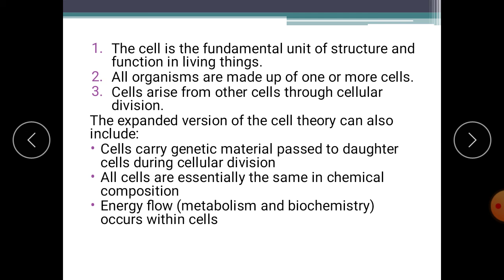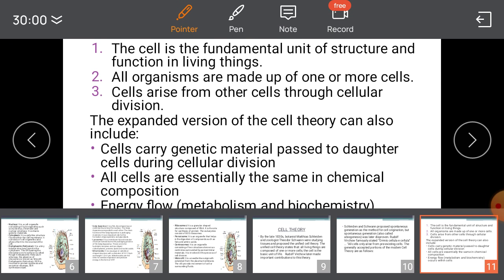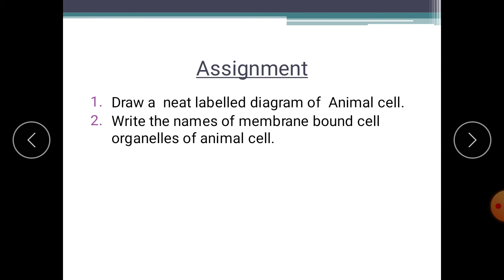The main three points of cell theory are: the cell is the fundamental unit of structure and function in living things, which means the cell is the fundamental, functional and structural unit of all living beings; all organisms are made up of one or more cells; and cells arise from other cells through cellular division. Okay. Next, that's today's class.